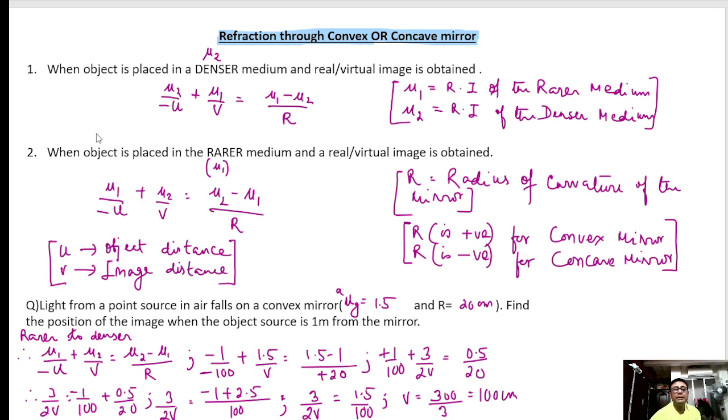First, we are doing when the object is placed in the denser medium and a real or virtual image is obtained. So watch it.